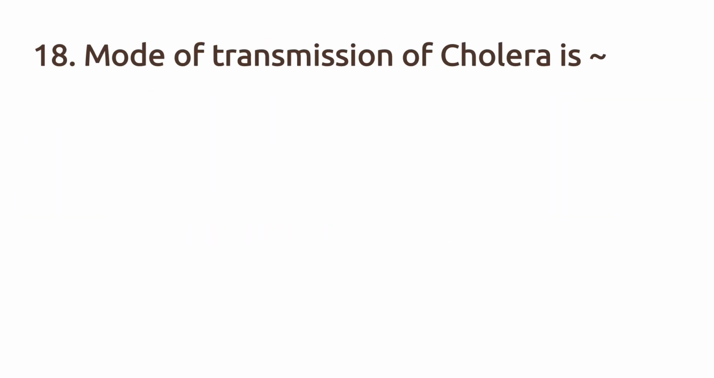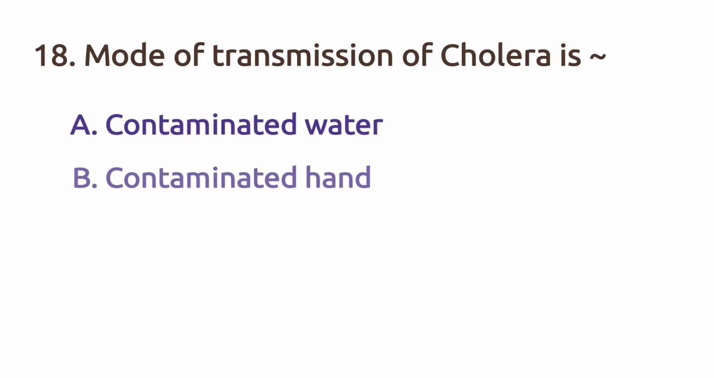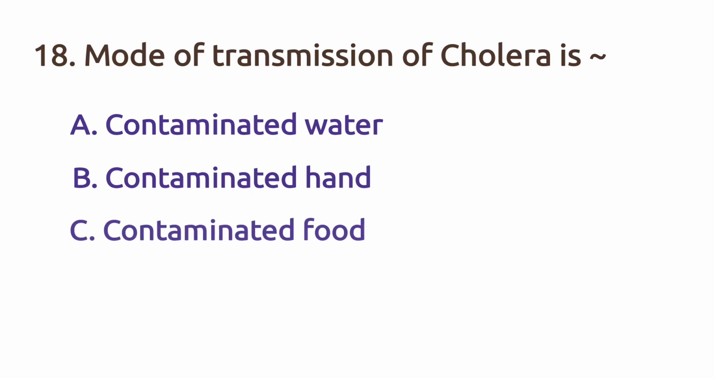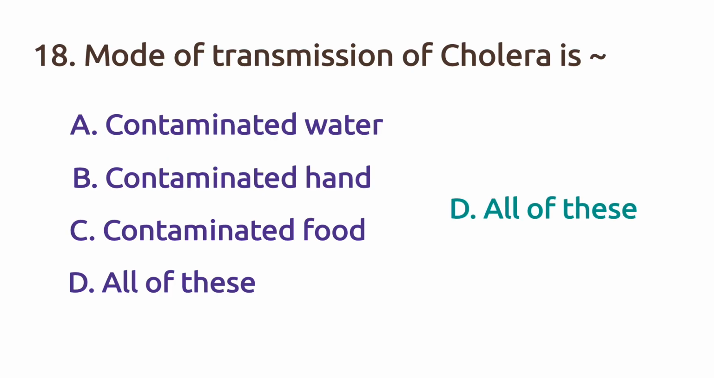Mode of transmission of cholera is option A, contaminated water, option B, contaminated hand, option C, contaminated food, option D, all of this. The right answer is option D, all of these.